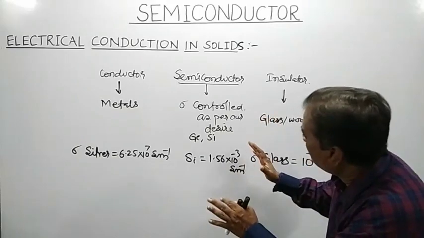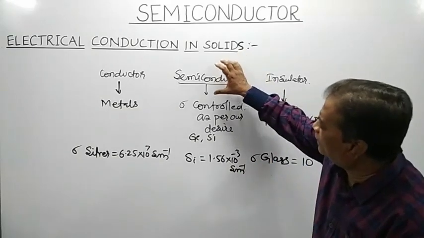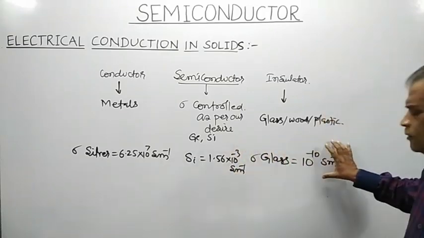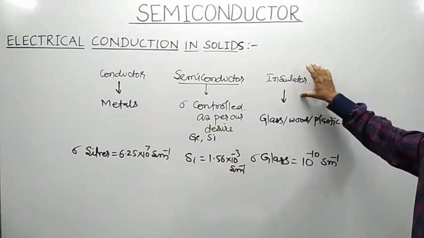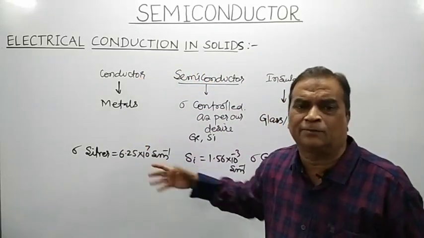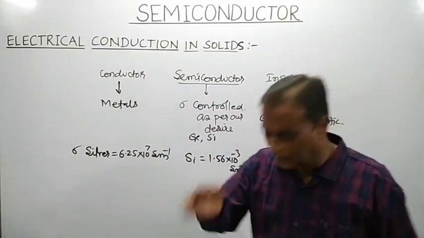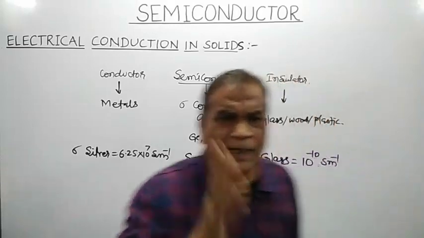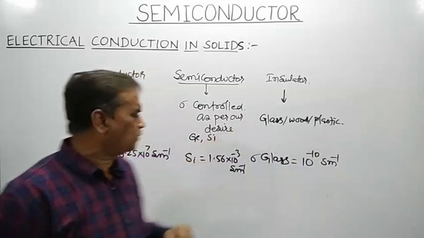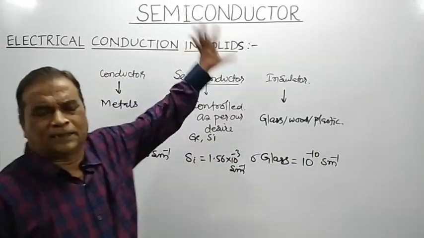The electrical conductivity of a semiconductor is more than that of an insulator, but less than that of a metal. So the material whose electrical conductivity lies in between a conductor and an insulator is called a semiconductor.